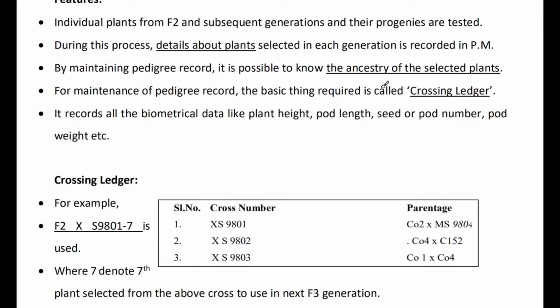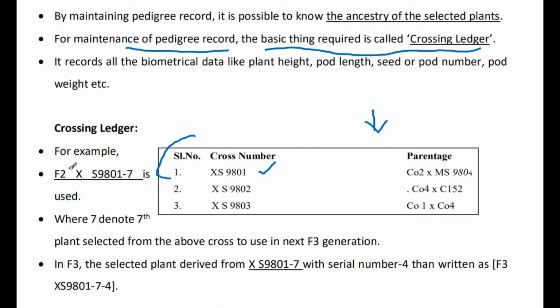And crossing ledger: for maintenance of pedigree records, the basic thing required is the crossing ledger. What taggings you are doing is called the crossing ledger. So serial number 1, here the cross number has been given. Suppose, for example, from the F2, which is the segregating population, we have collected superior plants from F2.